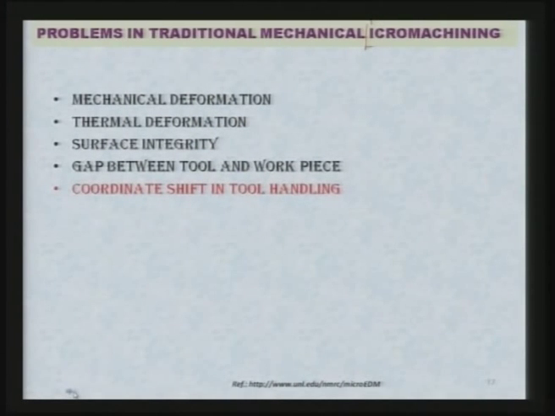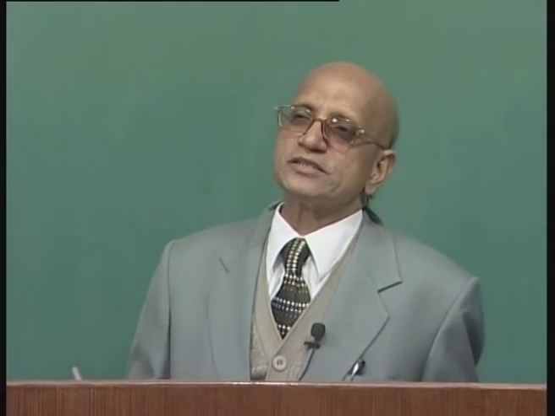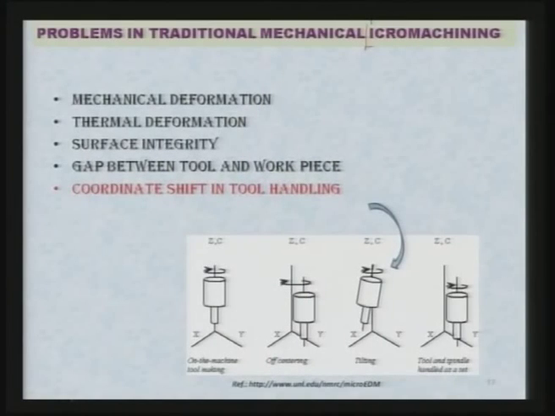And coordinate shift in tool handling. Now, you see the example here. If you are making the tool on a particular machine and using this particular tool on another machine, it really becomes a big problem. You can see here, in this particular case you are making the tool on a machine, and on the same machine without disturbing the tool you are making the part, then it works nicely, because the axis of the tool, the axis of the workpiece, the axis of the machine itself, they remain intact, there is no change.